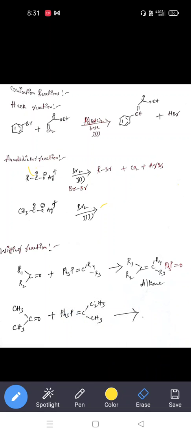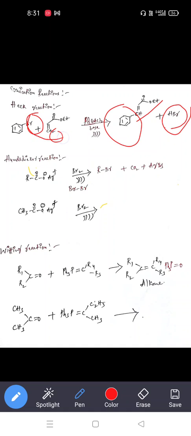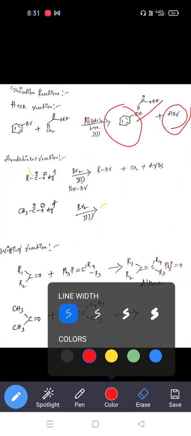We lose the hydrobromine from here, bromine, and from the CH2 we lose one H. So that's why we can write CH. After that, this CH is added here, CH directly attached to benzene. So the remaining group is HBr. So this is the reaction spot. Everything else remains the same; only the reaction spot changes.